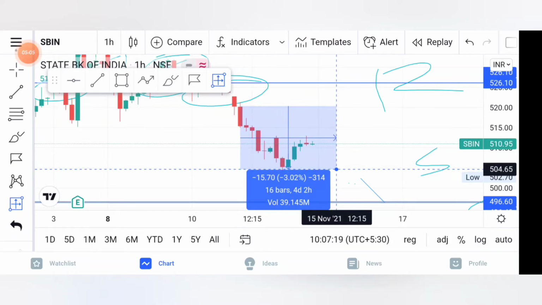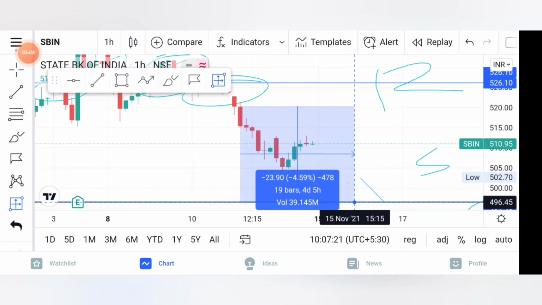And the final target would be 496. The stop loss would be over here, 1.3% maximum, and the target would be 457, which is a 1:3 risk-reward, which is good to enter. So this is how you can find support and resistance levels.